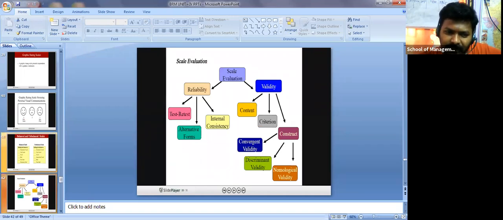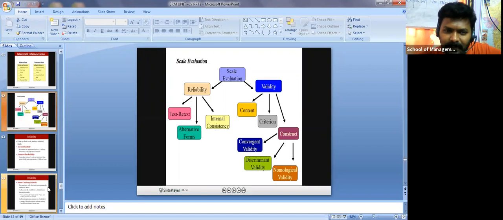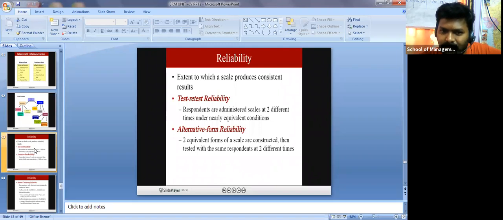Then once you come up with any questionnaire, that questionnaire has to be checked for validity and reliability. How far can you rely on that particular scale, and how valid is it? Reliability again is test-retest, alternative form, and internal consistency, and validity is content, criterion, and construct. Construct again is convergent, discriminant, and nomological validity. So this is for your reference which I'm giving here. It is better to know all these points, because they may ask you questions.